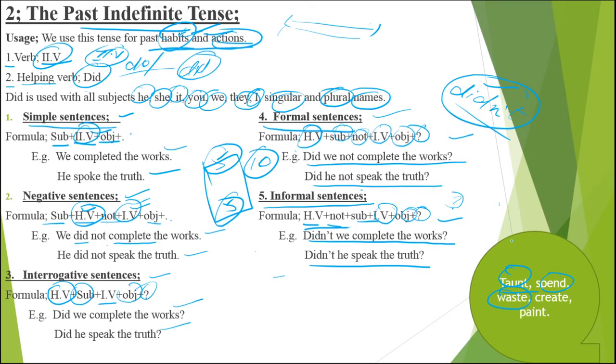Waste. I waste time. I do not waste time. Do I waste time? Do I not waste time? Don't I waste time? I wasted time. I did not waste time. Did I waste time? Did I not waste time? Didn't I waste time?